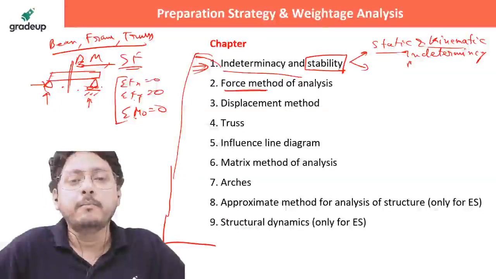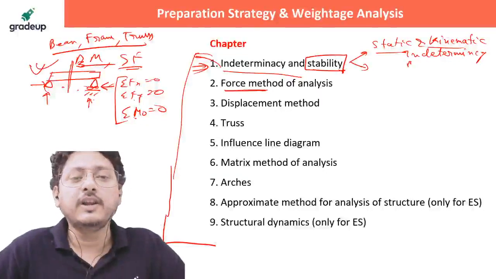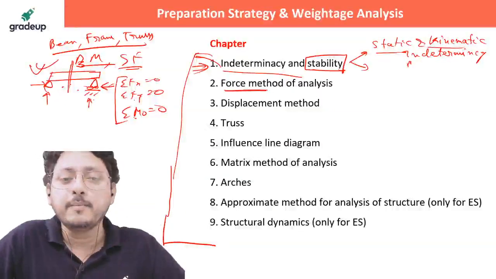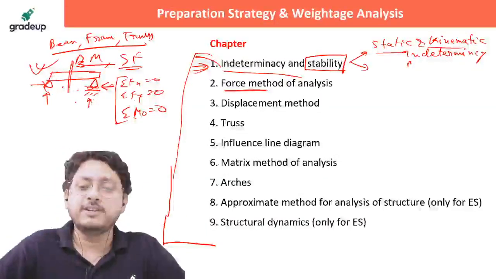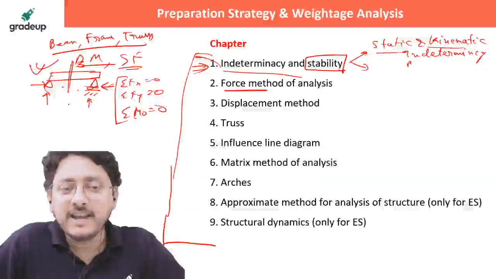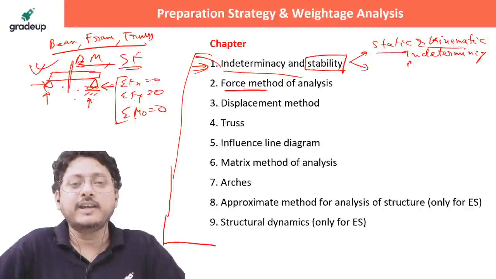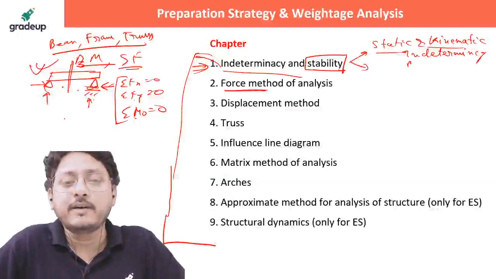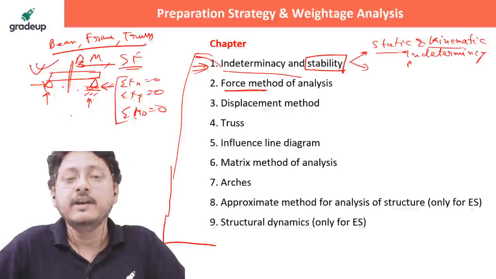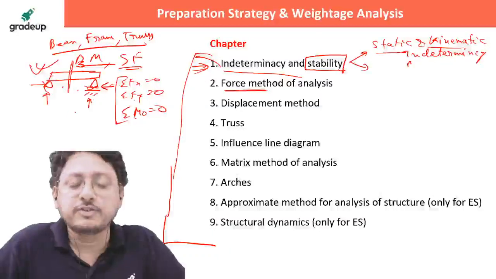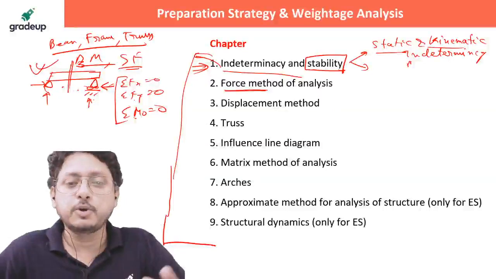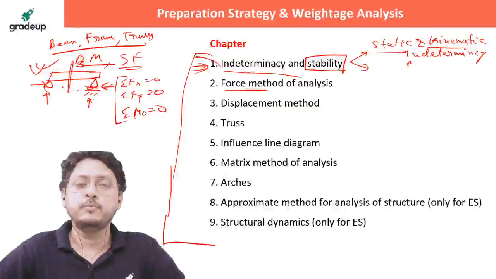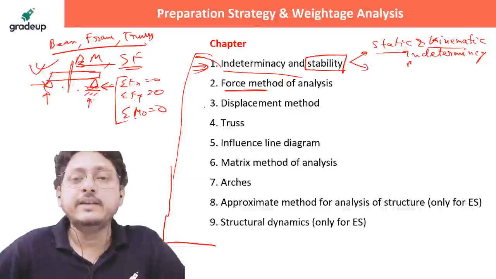Now, if you have more than 3 unknowns, what will you do? That type of structure, we call indeterminate. It can be an indeterminacy of maybe first degree, second degree, isn't it? Now, to analyze the indeterminate structure, to know what internal forces are coming, what the bending moment and shear force are at different locations, that's what we do, right? We analyze the structure. It is very difficult to do that with the help of equilibrium equations, because you have only a limited number of equilibrium equations available. That's why you go for different analysis.